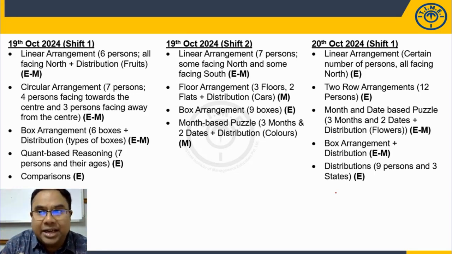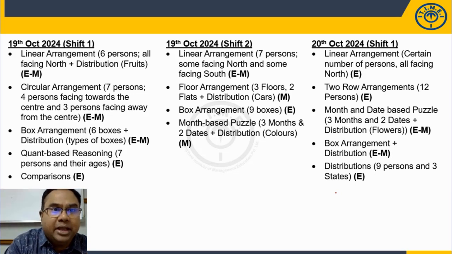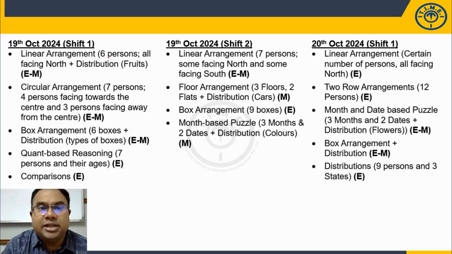But if you look at shift by shift, 19th October, shift 1. Linear arrangement, there were 6 persons, all of them facing north, but there was a distribution given here, fruits, a variable. That is why we are calling it easy to moderate, not difficult, but takes a little time.